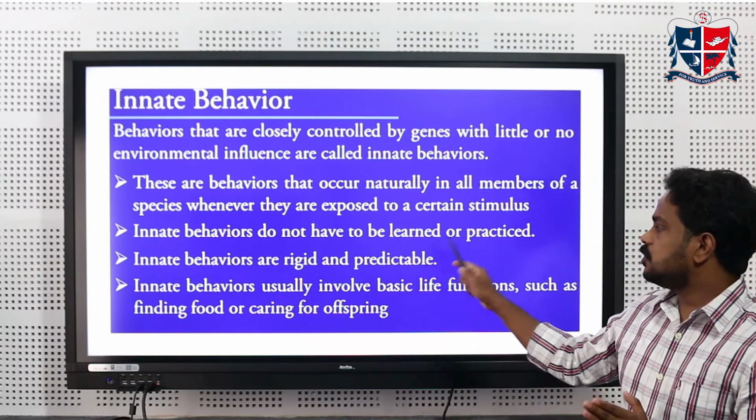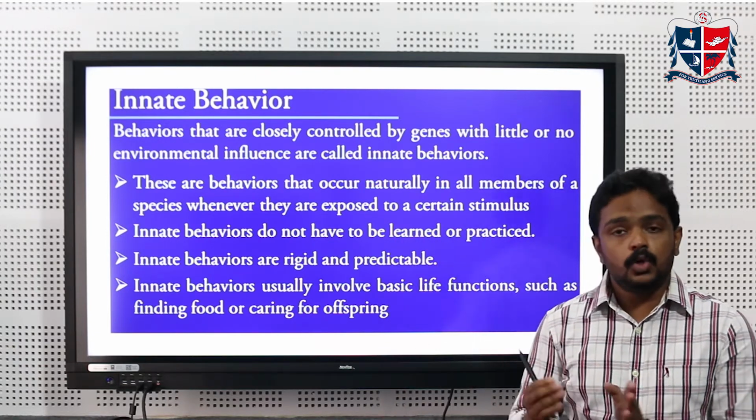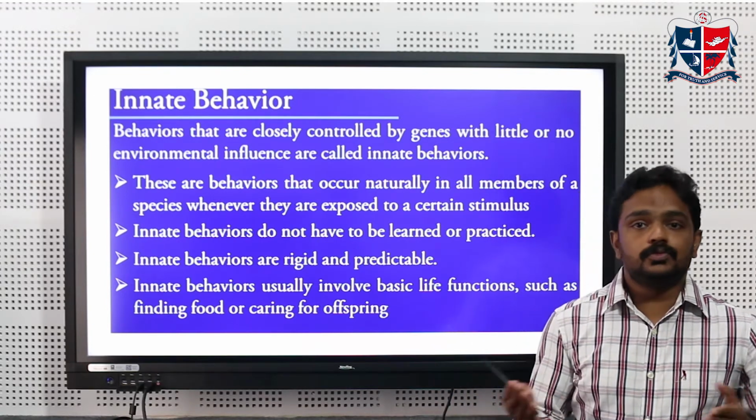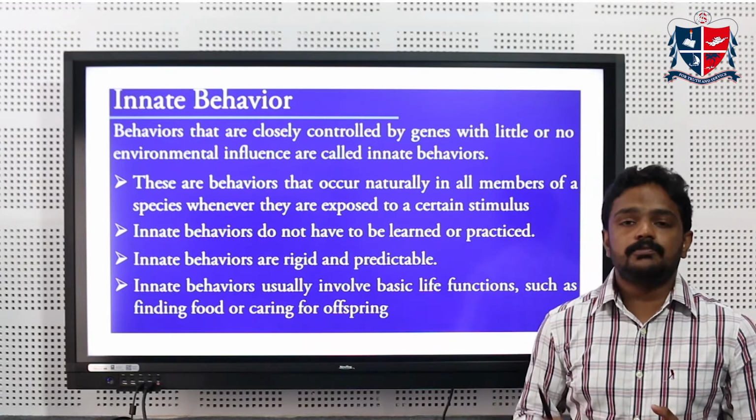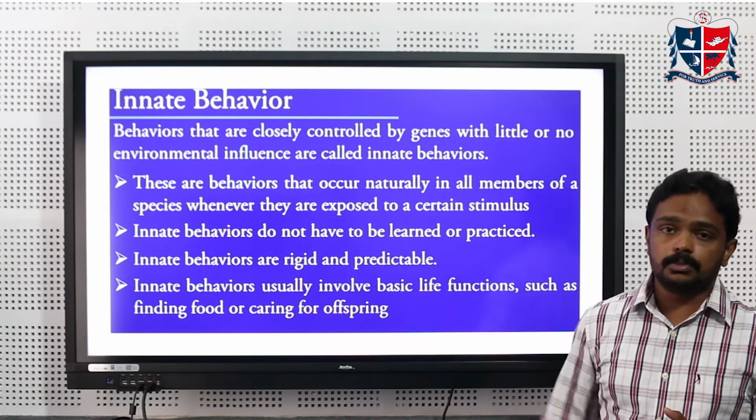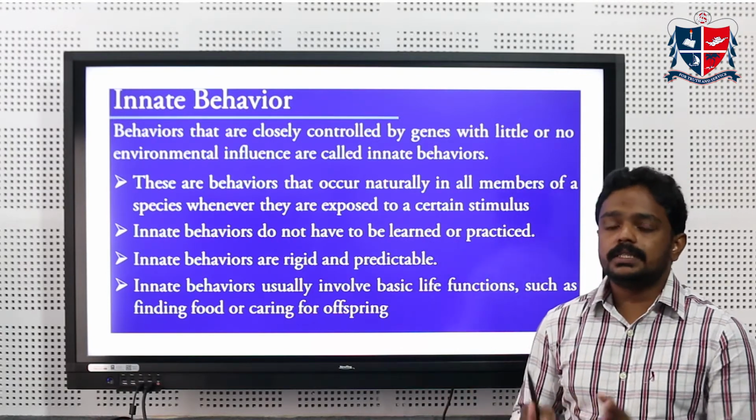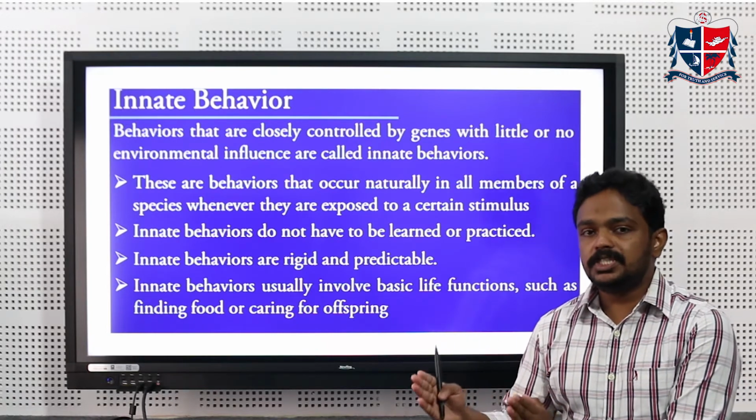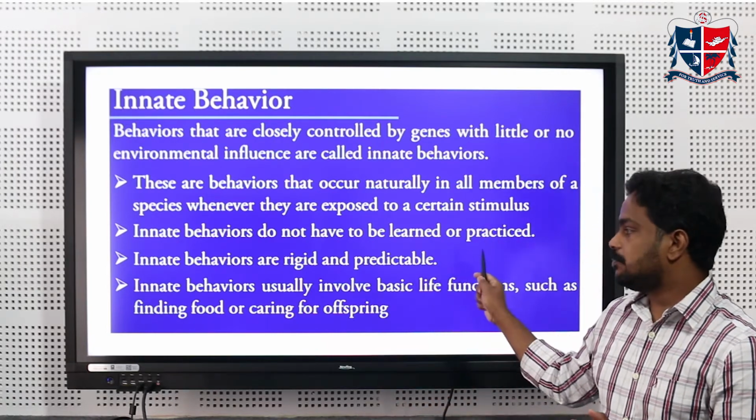So these innate behaviors do not have to be learned or practiced. No one has to teach a goose to fly. It learns it itself from the imprinting of the mother. So innate behaviors are also rigid and predictable. That's a very common thing that doesn't change from one species to another. They're always rigid and predictable.